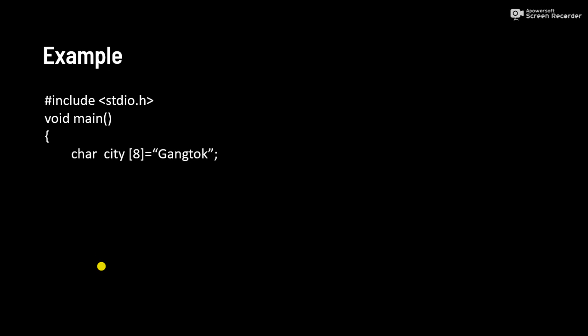So what I mean to say is, here is our simple C program. Here we are going to declare a character array, and we are doing compile-time initialization. The size of the character array city is 8, and we are assigning the value GANGTOK. So the total size is 8. We are assigning 1 2 3 4 5 6 7, only 7 characters, to this character array city.